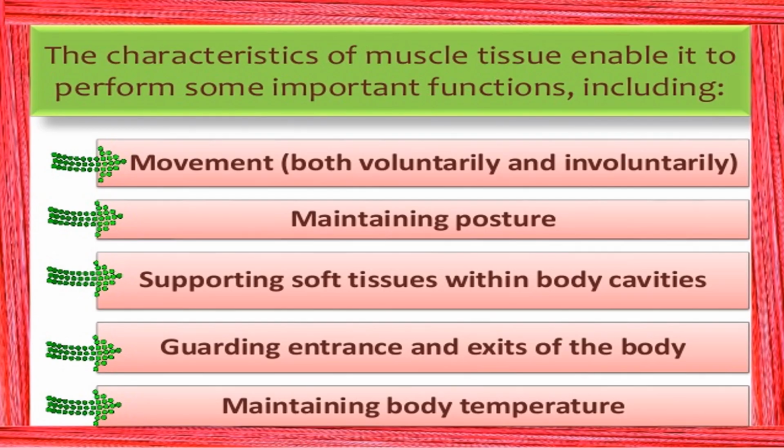The characteristics of muscle tissue help in performing different functions of the body. They help in movement, they are responsible for maintaining posture of the body, and they give support to the soft tissues in the body cavity. It acts as a guardian for entry and exit of the body and also helps in maintaining the body temperature.